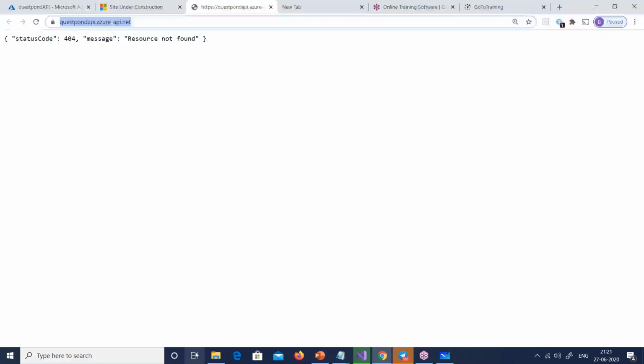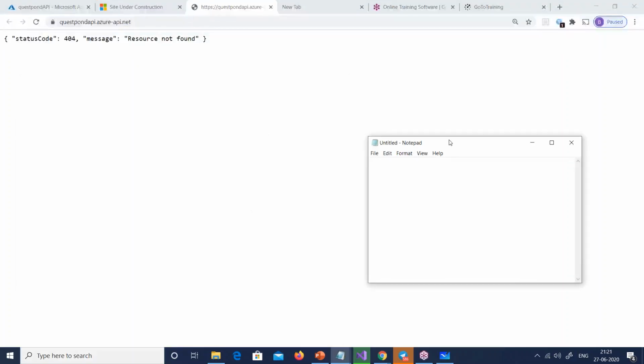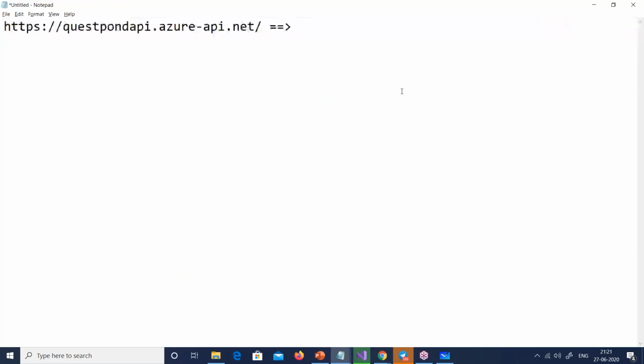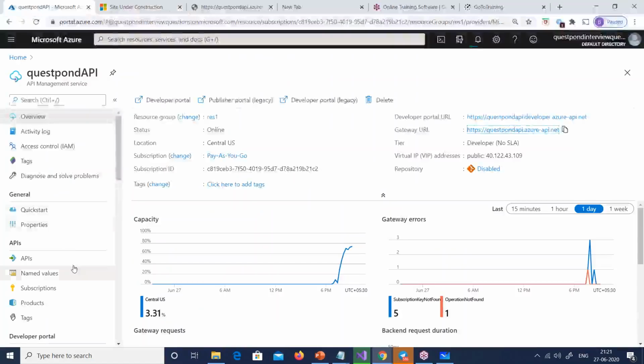So remember, for now, our front end API is the one which is created in Azure, this one, and it will send a request to the one which is out here, the backend API. So this is the backend API, which is our .NET Core, right? If I refresh, it's still publishing. It's taking so much time. Fine. Okay, let's go back here.